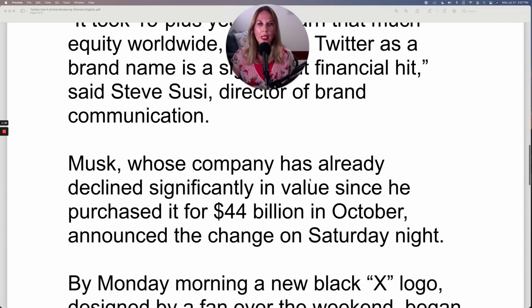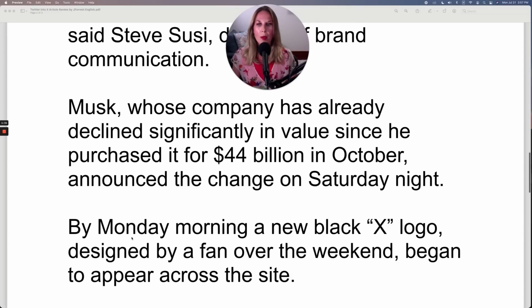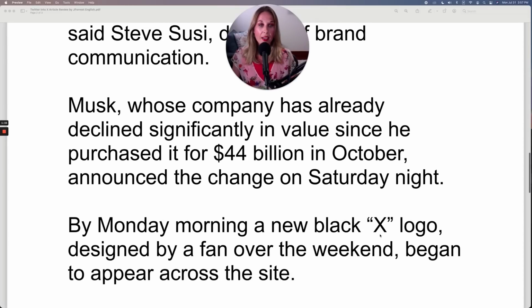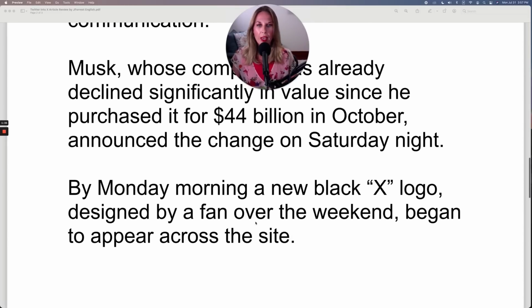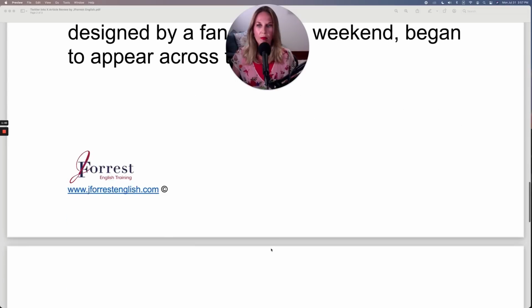Musk, whose company has already declined significantly in value since he purchased it for $44 billion in October, announced the change on Saturday night. By Monday morning, a new black X logo, designed by a fan over the weekend, began to appear across the site.